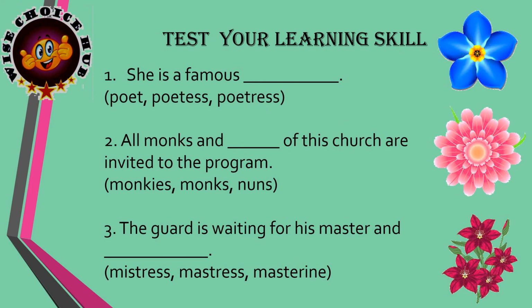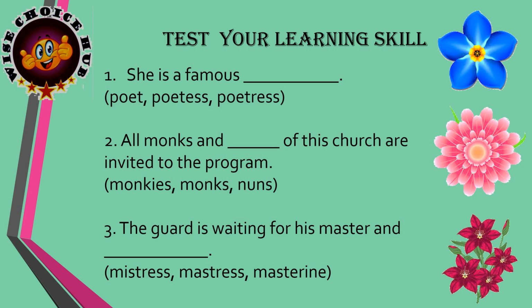Test your learning skill. Now, I'm going to read the sentence for you and you're going to choose the appropriate word from the given option. The first sentence here goes, she is a famous dash, poet, poetess or poetress. Second one, all monks and dash of this church are invited to the program. Monkeys, monks or nuns.